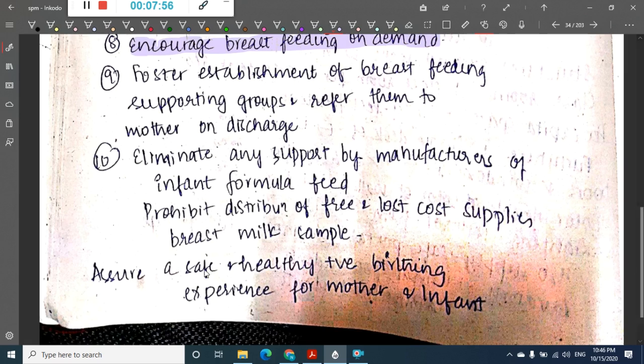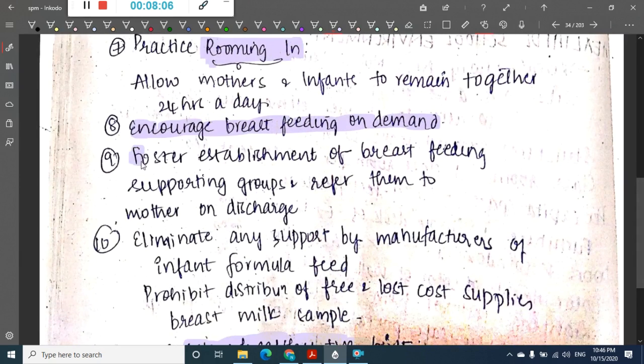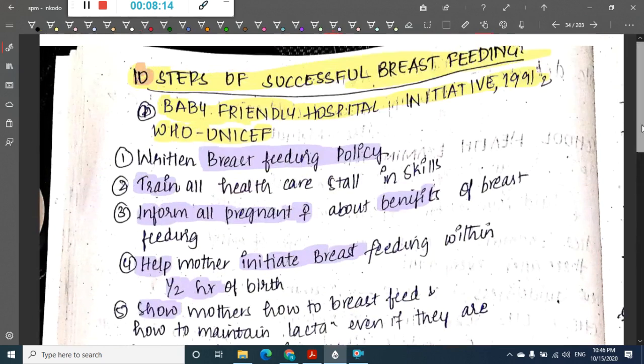Then assure a safe and healthy positive birthing experience for both mother and infant. So these are the 10 steps for successful breastfeeding under the Baby Friendly Initiative.